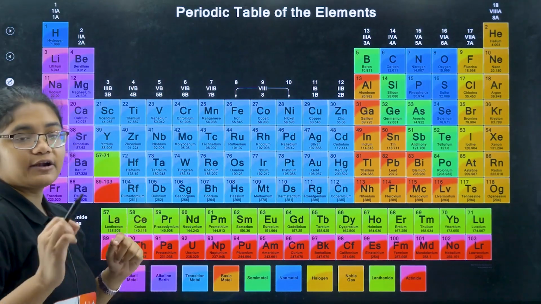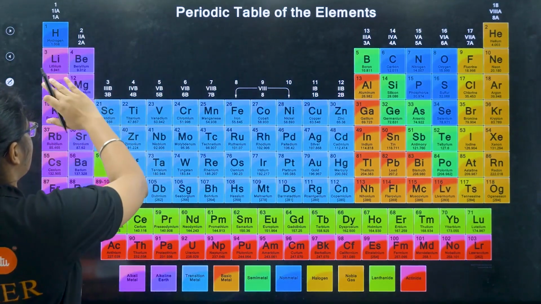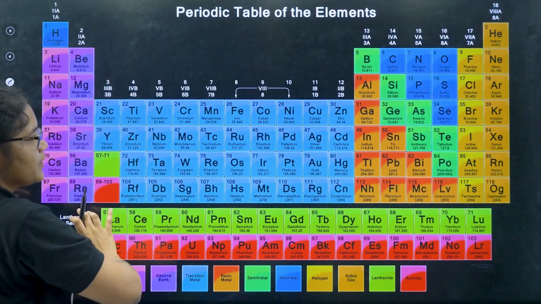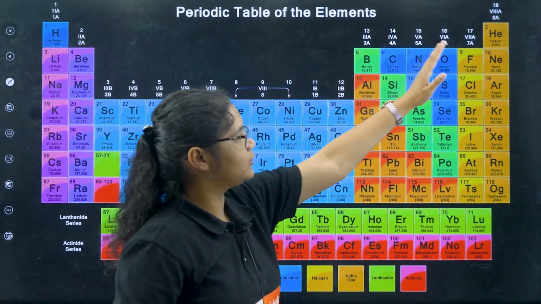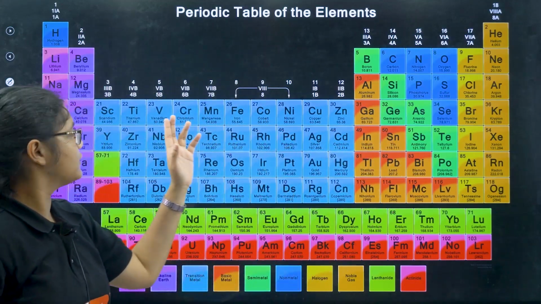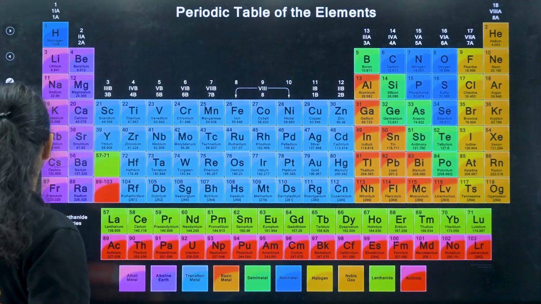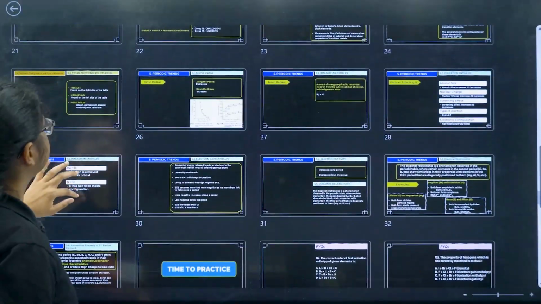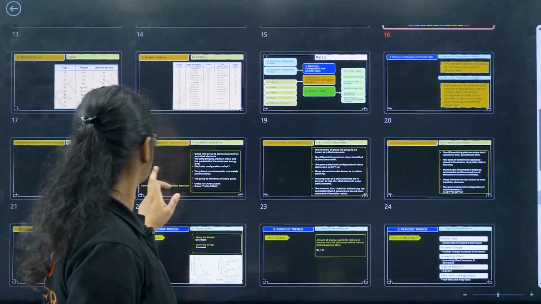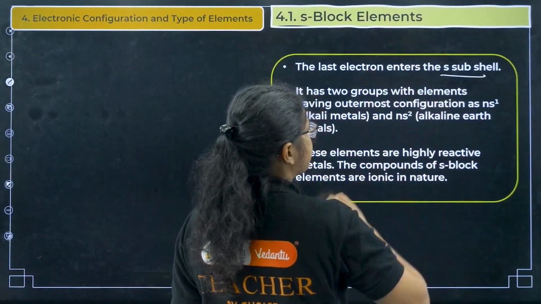Okay, so if the electrons enter the s orbital, the last electron, then it will be either a member of group 1 or group 2, right? So group 1 and group 2 are the s block, group 13 to 18 are in your p block, and group 3 to 12 is your d block. Okay, so now if I see this one, if the last electron enters the s subshell, then it is an s block element.